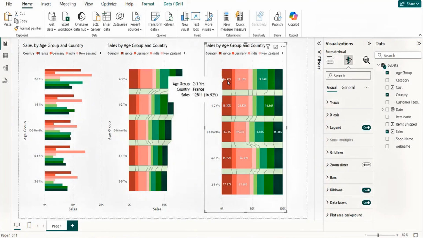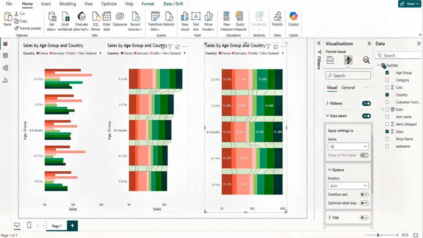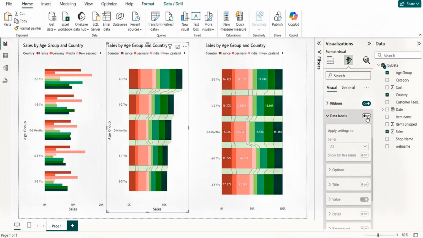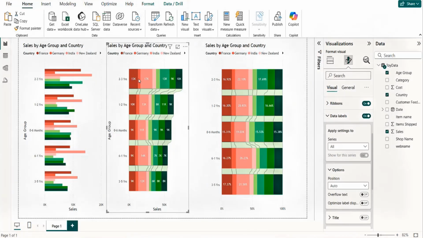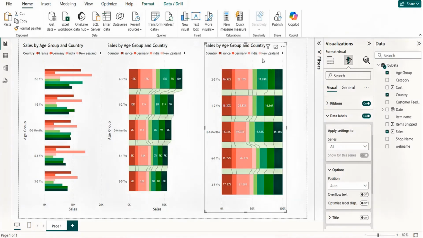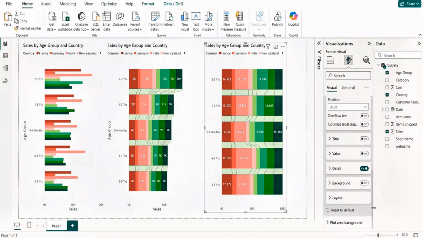We have done this before also, but still I'm revising. So let me click on this visual also, and let me have the data label here also. So by default, when I click on this, the data label is in number, and here it is by default in the percentage because of the visual. Okay. So let's see what else we can have here. Yeah. Now I'm right now on the 100%. Now if you see here under the detail section, we have the percent of total, right?